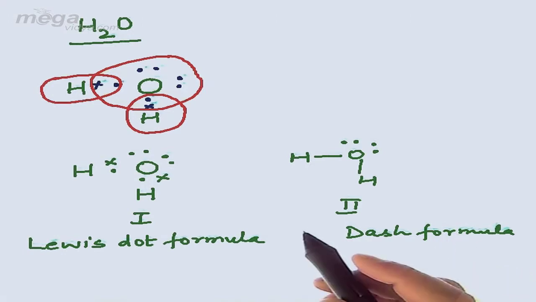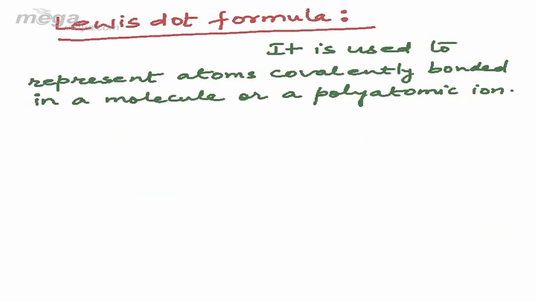Basically, the Lewis dot formula is used to represent atoms covalently bonded in a molecule or a polyatomic ion. So now we are moving towards the Lewis dot formula. Students, the Lewis dot formula is used to represent atoms covalently bonded in a molecule or polyatomic ion. That means we can also use this formula in case of charged species like SO4 2 negative or NO3 negative.